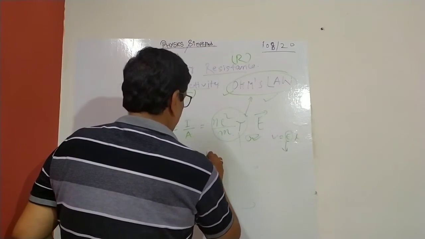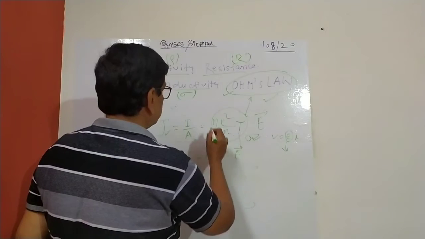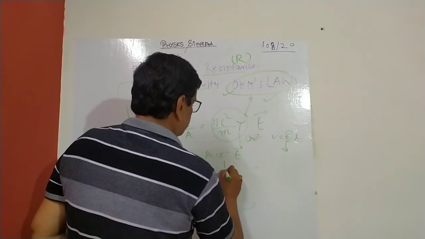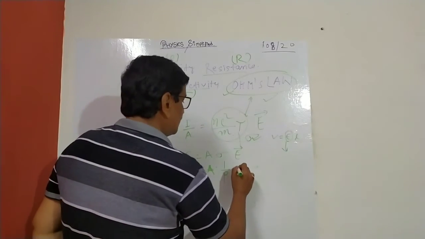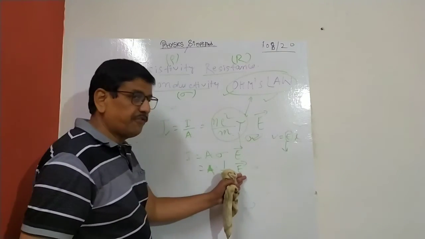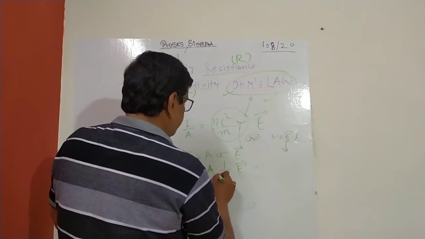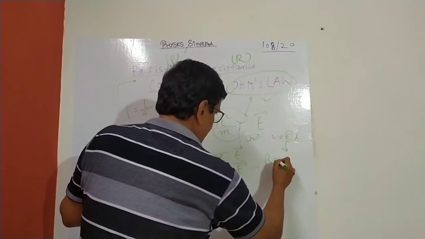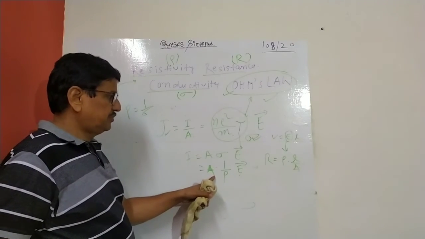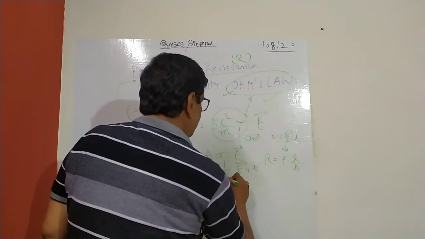I equal to A into sigma into E. Conductivity is inverse of resistivity, so you can say sigma equal to, again backward calculation, 1 by rho. E is the electric field in electrostatics as well as the EMF of the cell. This is the prime mover of the electric circuit. Now you remember this, R equal to rho into L by A. What we will do is multiply by L here and divide by L here.